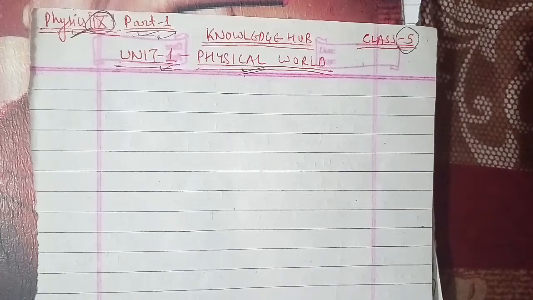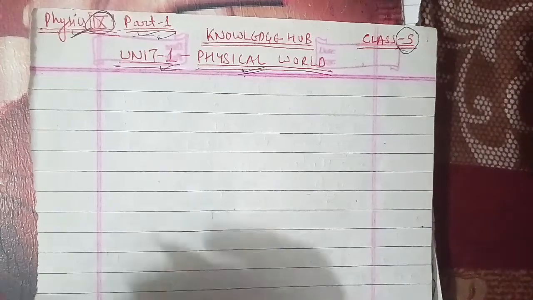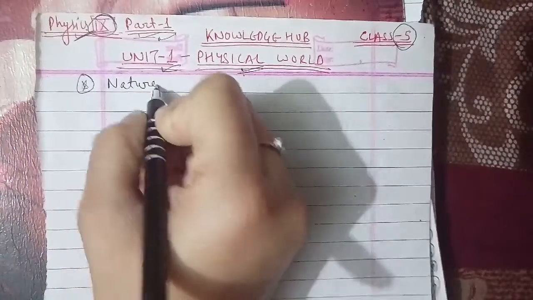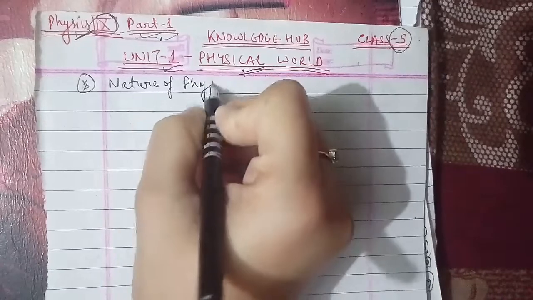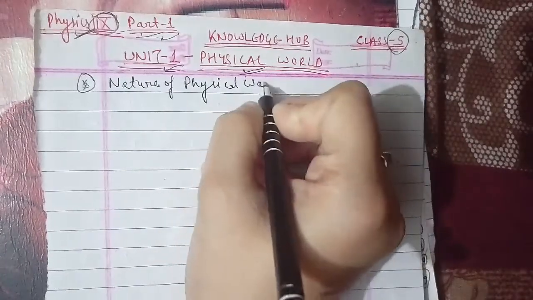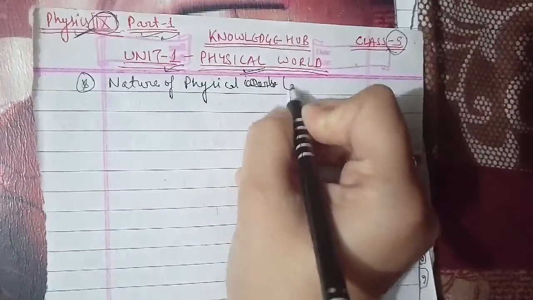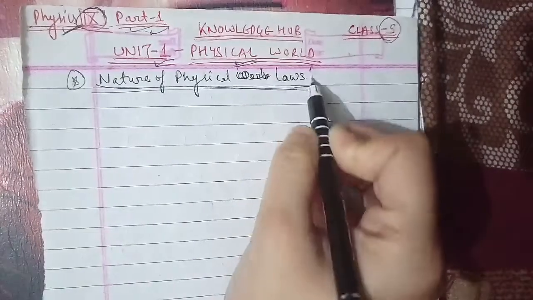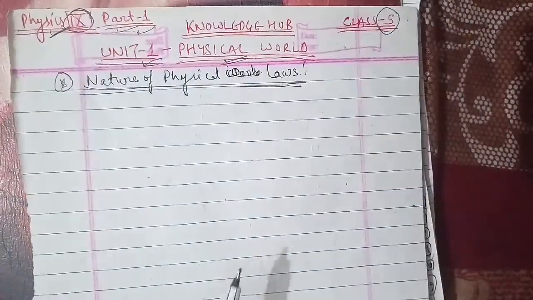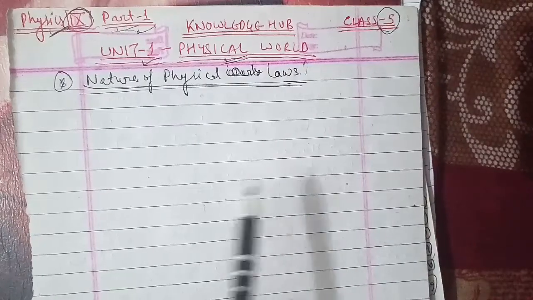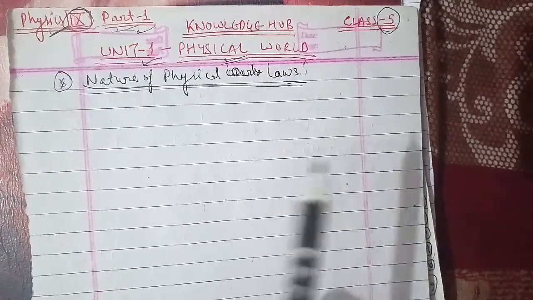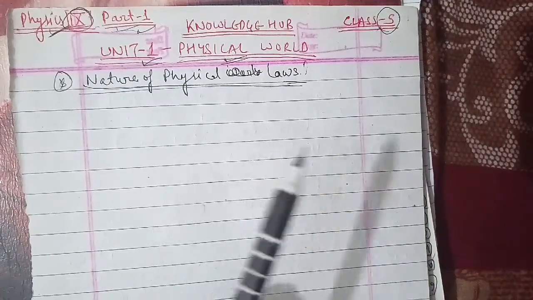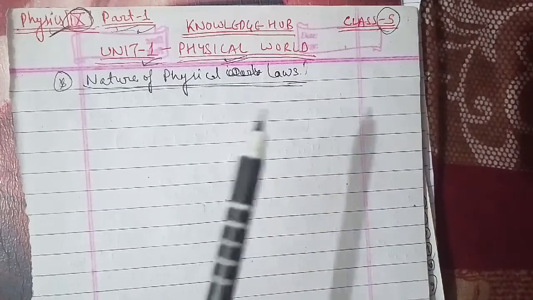Today we're going to start with the nature of physical laws. Physicists explore the universe. Their investigation is based on scientific processes that range from particles that are smaller than atoms in size to stars that are very far away.